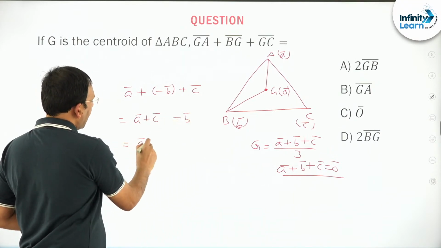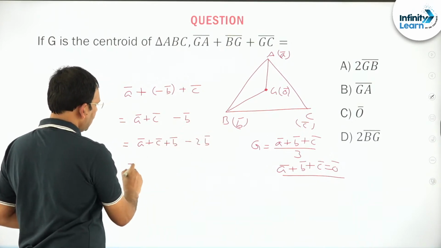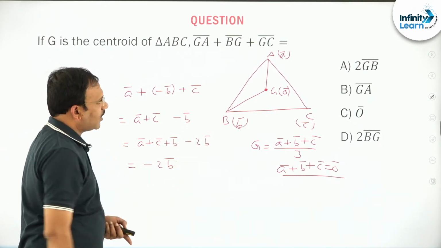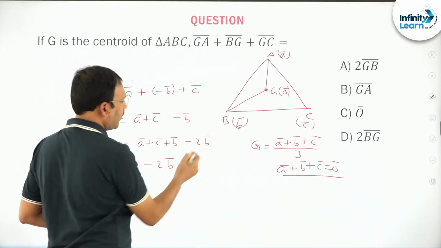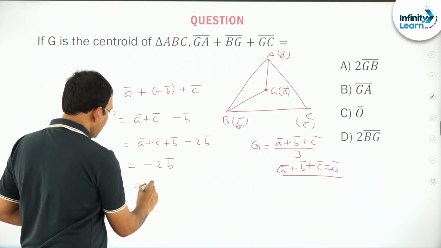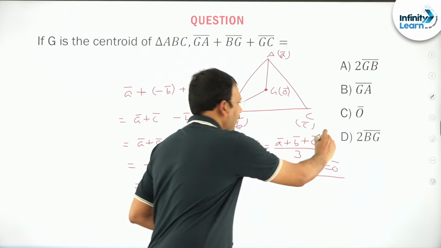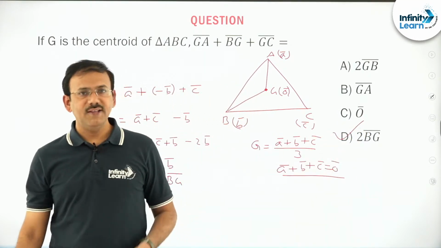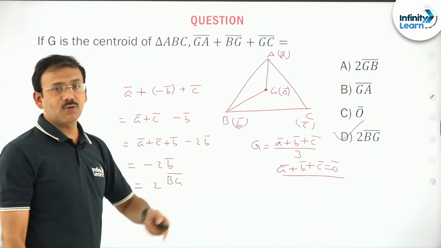You just add B bar and minus 2B bar, so minus 2B bar you can write. B bar is nothing but GB bar and minus B bar means BG bar. So 2BG bar is fine among the options. D option is okay.